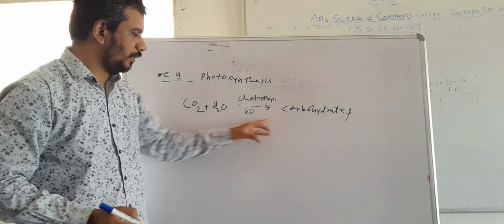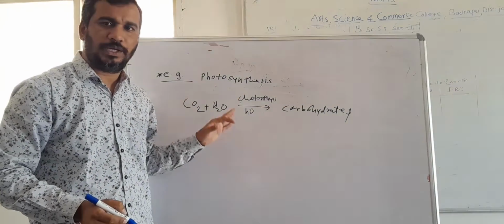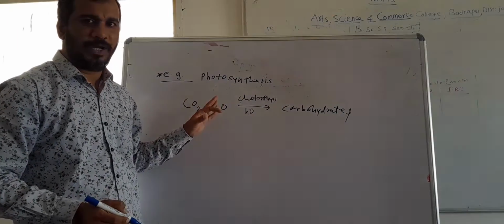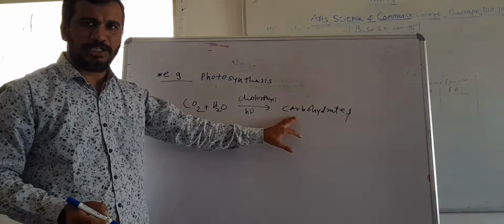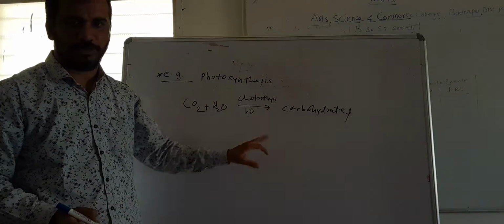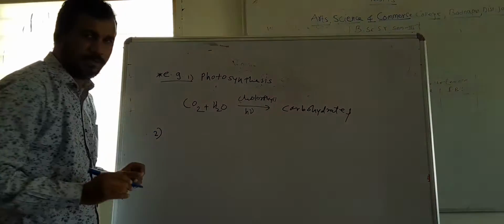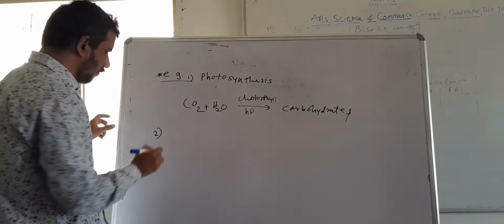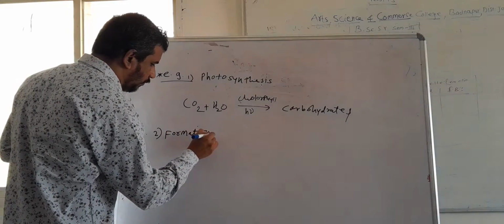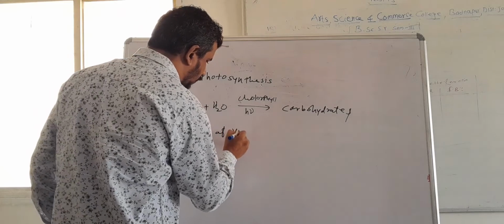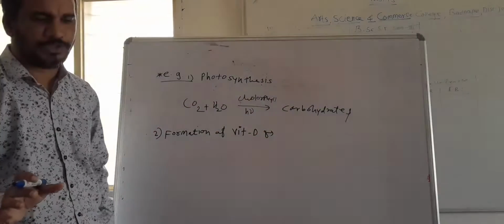So this is the most common photochemical reaction going on in plants, and by performing this reaction they can synthesize their food. So this is the most common example, that is photosynthesis. Another example of a photochemical reaction is the formation of vitamin D in the bones.